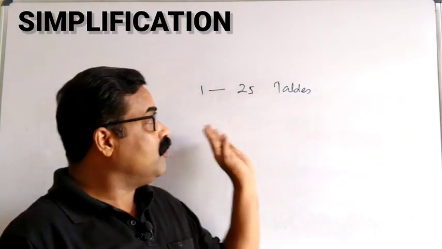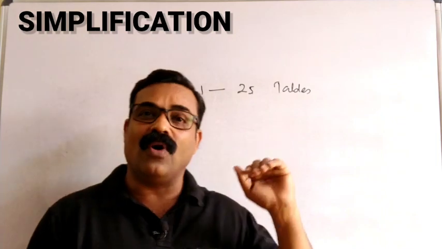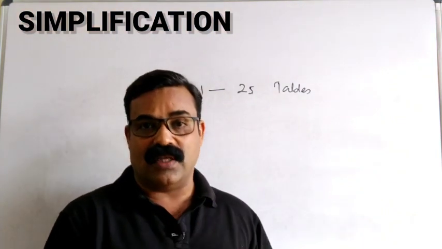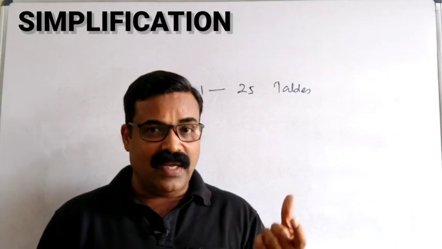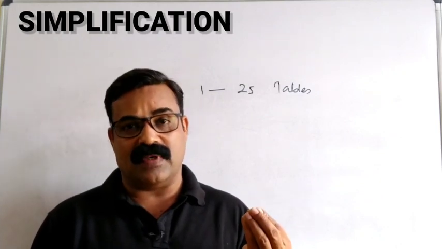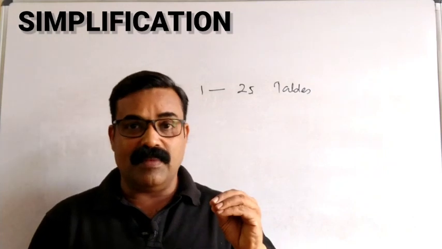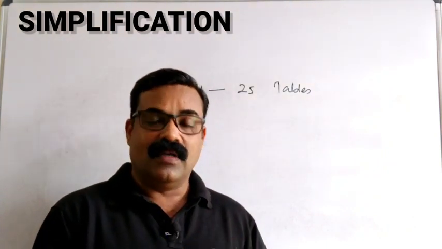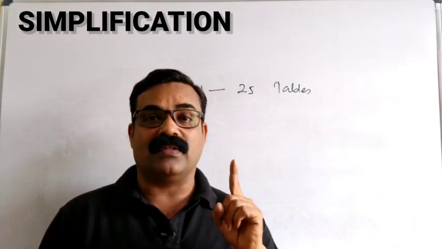And it's not that you have to remember the whole table up to 25. You already know up to 15, 16. We have already learned this in schools and colleges. So only the remaining few numbers we need to remember. If you can do the multiplication tables up to 25 before going to the exam hall, it is one of the very important things to do.